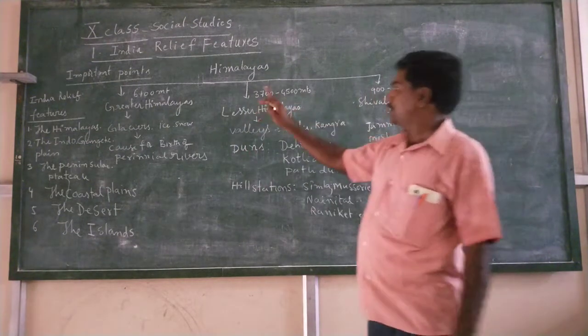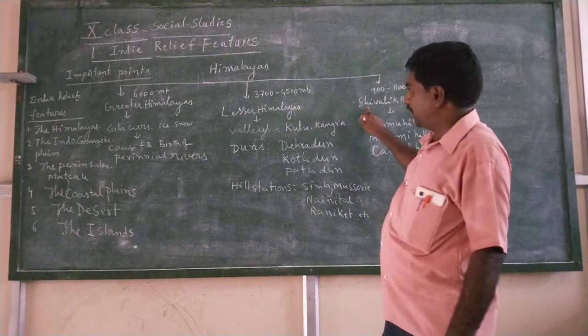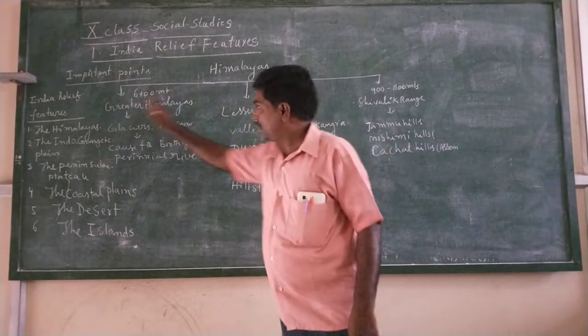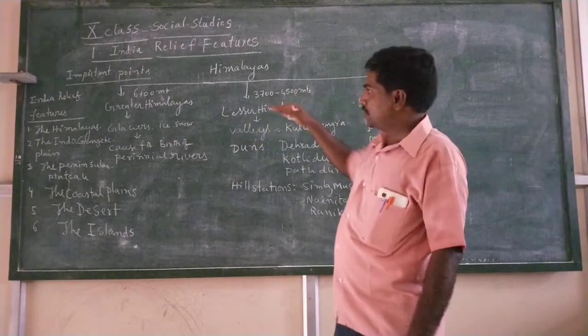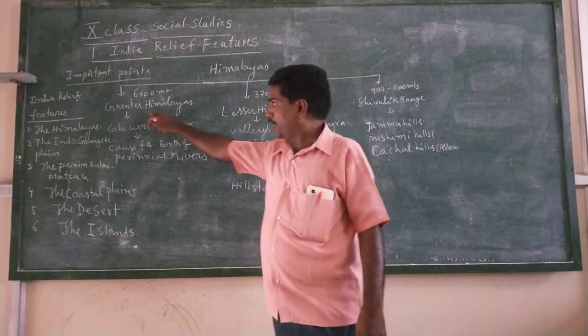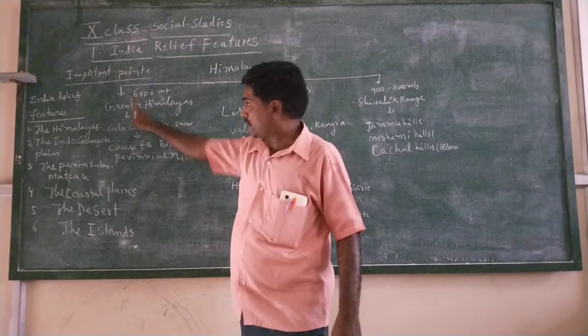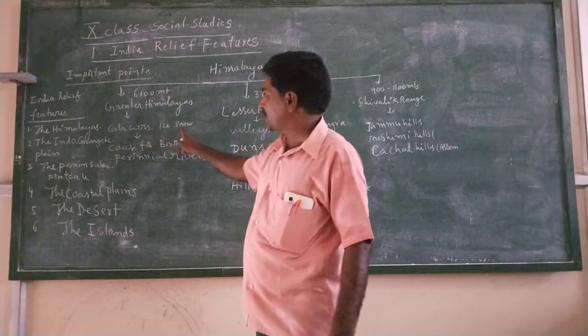Greater Himalayas, Lesser Himalayas, and Shivalik Range. There are other names also: Himadri, Himachal, and Shivalik Range. What is the composition of Greater Himalayas? The Greater Himalayas are composed of glaciers, ice, and snow.